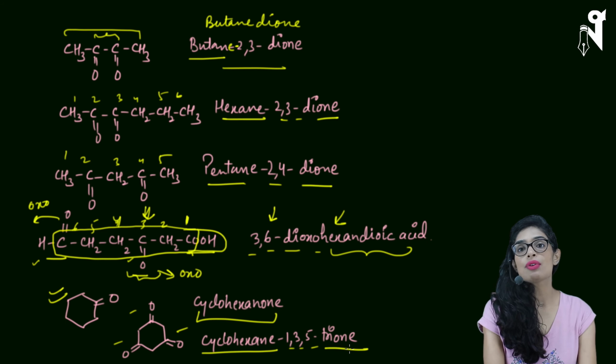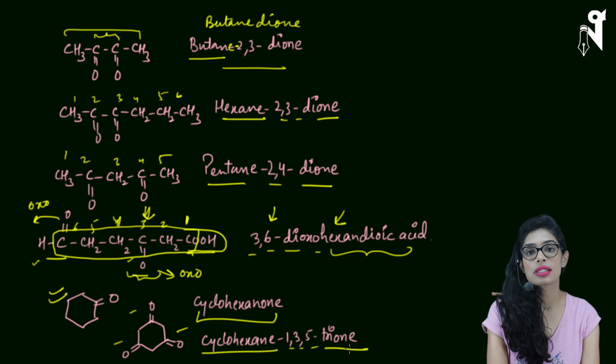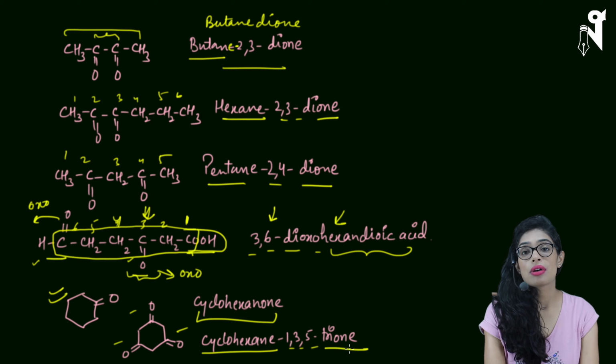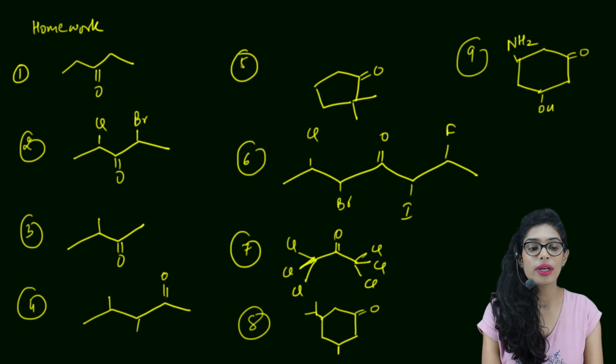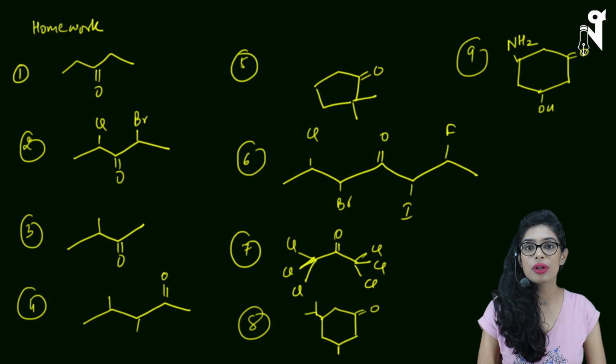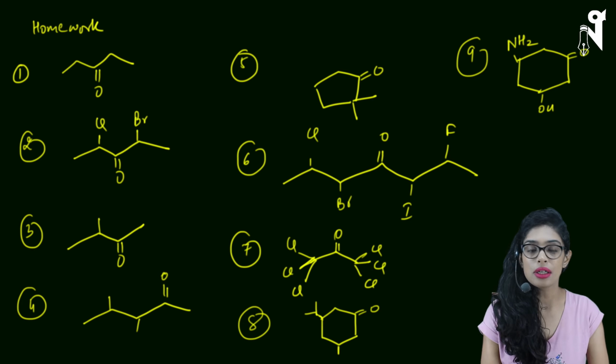Now I'll give you some questions, try them out on your own. And in the next class, or you can say in the doubt class, we can discuss the answers for these. And in the next session, we'll be talking about nitriles, isocyanides and amides. These will be the groups for which we'll be doing the naming. So this is your homework. These are the questions. Try them out on your own. Solve these questions. I will share the answers in the group. And if you have any doubts in these questions, then only we'll discuss them in the doubt session.